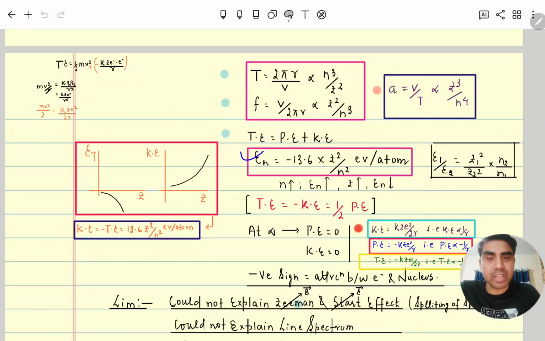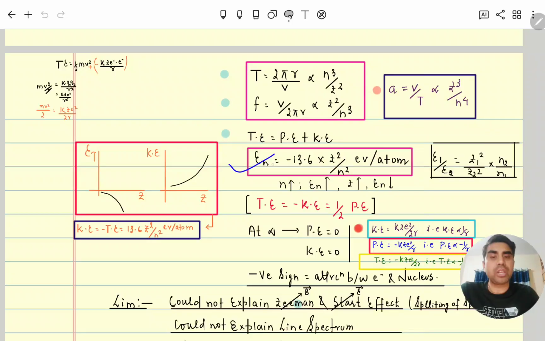Now, total energy as we calculated is minus k Z e² by 2r. Keeping the general formula of r value, n² h² divided by 4π² m k Z e², and putting in all the constant values, we get the total energy of the electron in a one-electron system when it is revolving around the nucleus: minus 13.6 Z² divided by n² electron volt per atom.